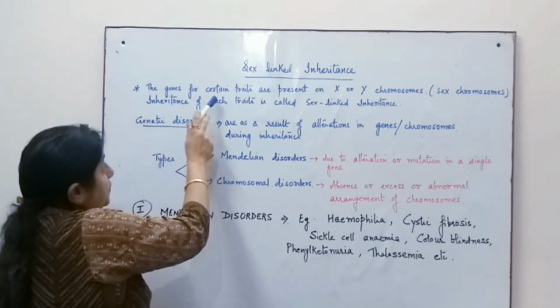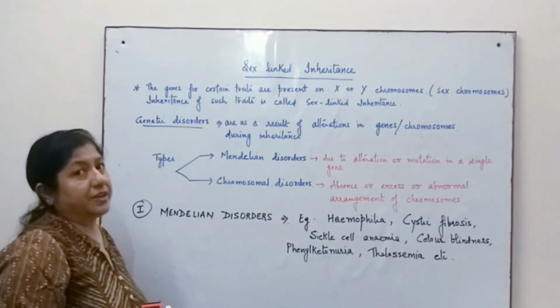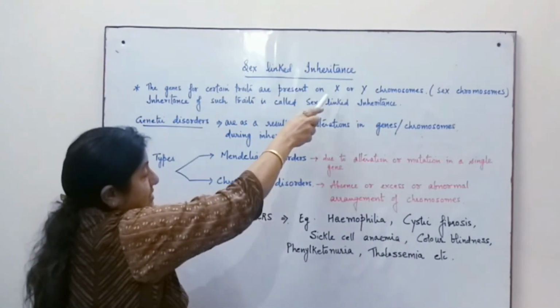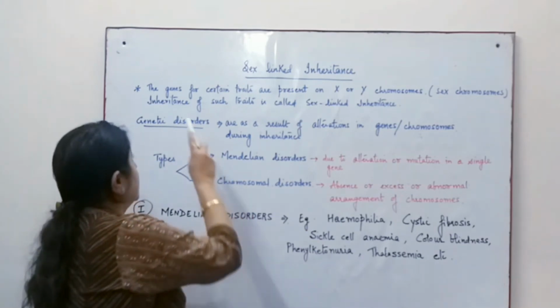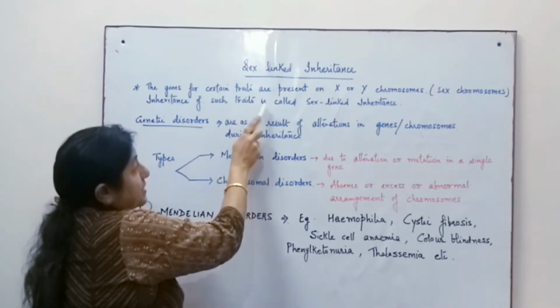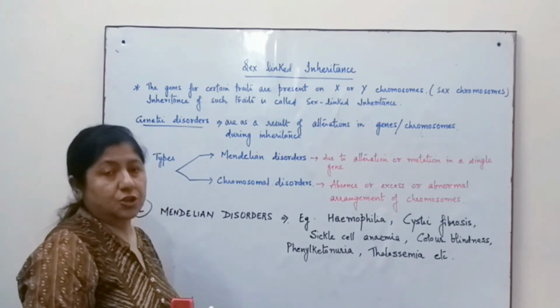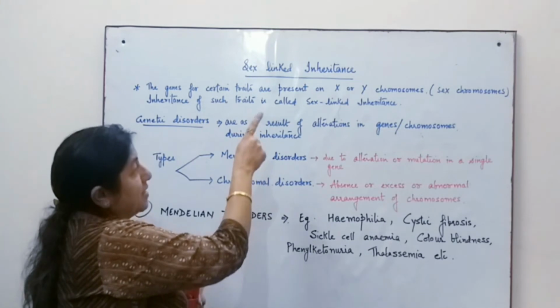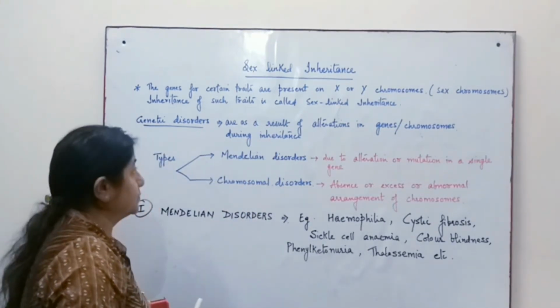Now, genes for certain traits are present on X and Y chromosomes only. Since these X and Y chromosomes are known as sex chromosomes, the inheritance of such traits is called sex-linked inheritance. So these traits will be transferred only with the help of X chromosome or Y chromosome.